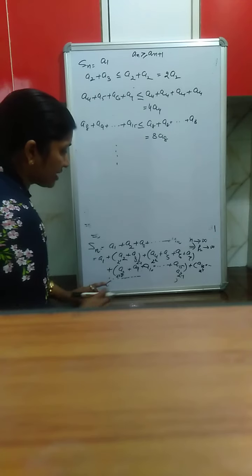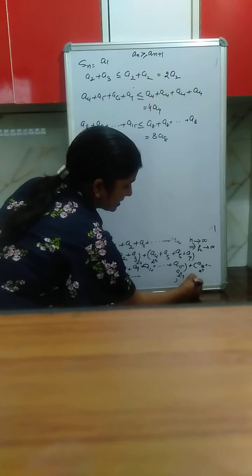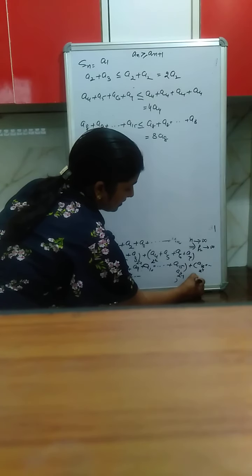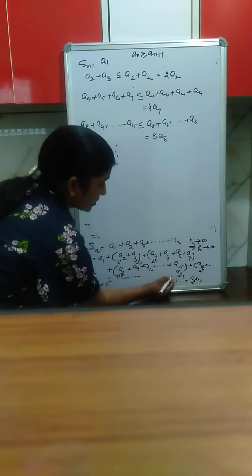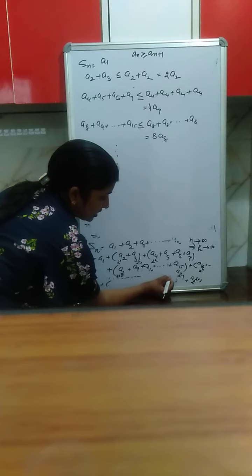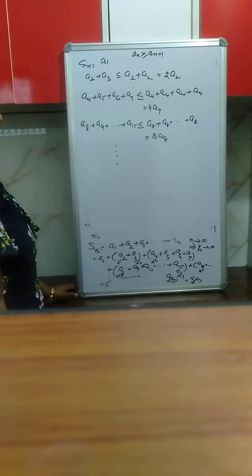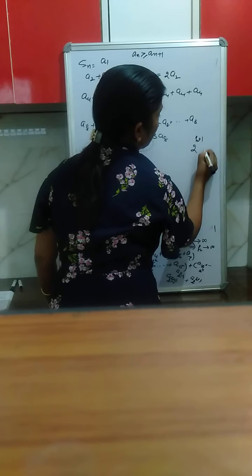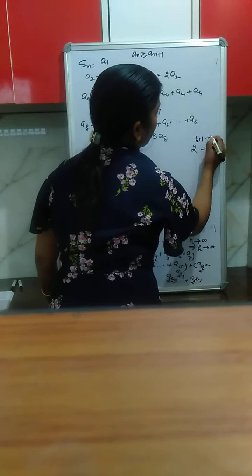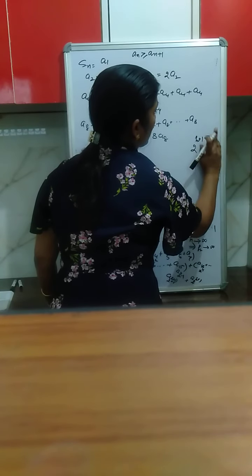In this group, what do we have? If the last term is a 2 raised to the power k plus 1, see, k plus 1 is in the power, so here the term will be a 2 raised to the power k plus 1, and minus 1 is on this side. It is 2 raised to the power k plus 1 minus 1 over here, not over here. This is not minus 1.